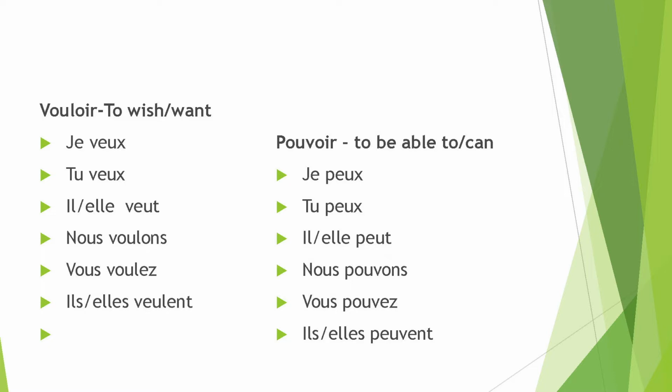Normally we use them in situations where one more verb is involved, like I want to see the director. I mentioned earlier there are certain situations when we use the infinitive, that is, a verb without conjugating. I wish to see: already one verb is there, je veux, then to see, voir, you just write it without conjugation. So, je veux voir. Then, you can see the director at 4 o'clock, tu peux voir.